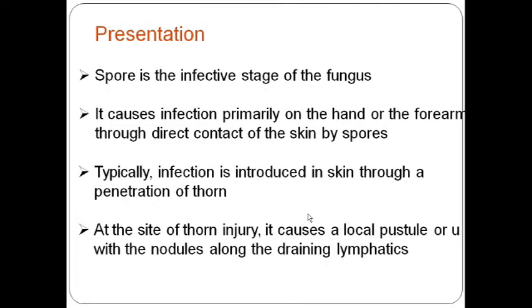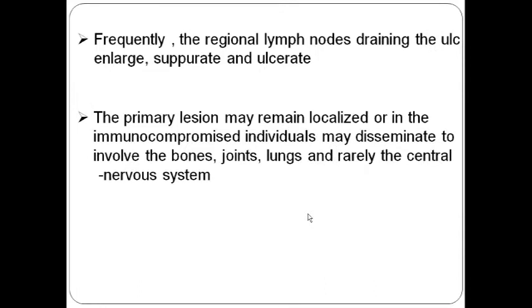Now the infective stage of the fungus is the spore, and it occurs primarily over the hand or forearm by direct inoculation. At the site of the injury, wherever the thorn bite is, there will be redness and painful lesions, and presence of draining sinuses will be seen. Frequently the regional lymph nodes draining the ulcer become enlarged, suppurate and ulcerate.